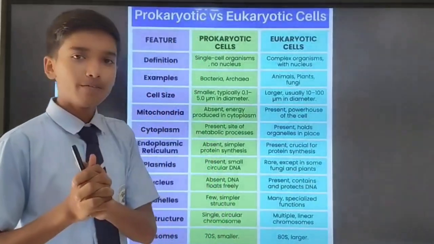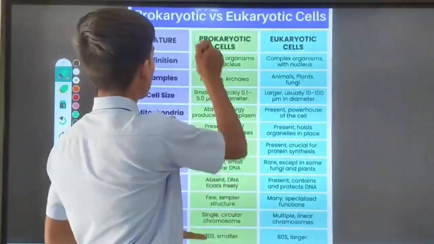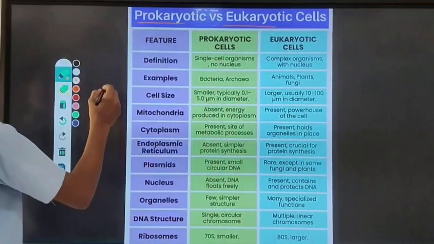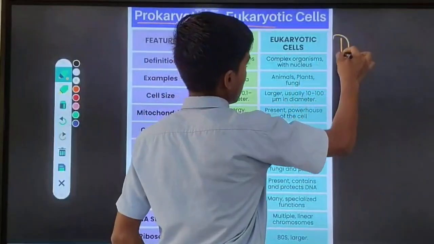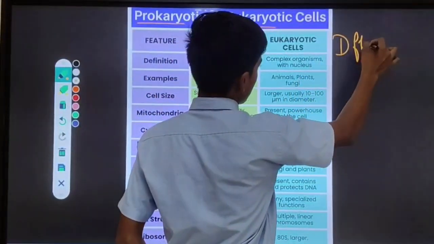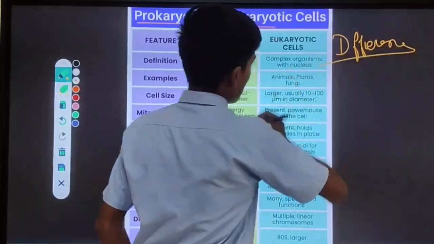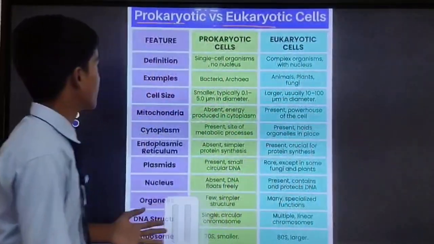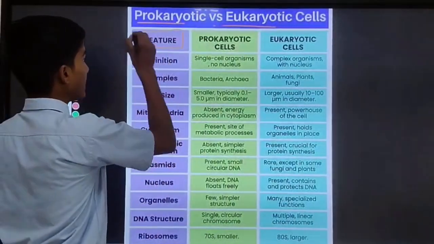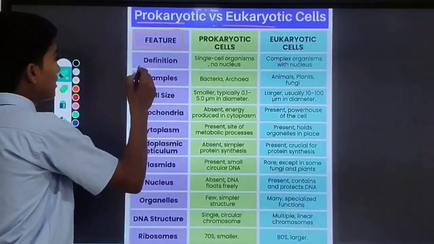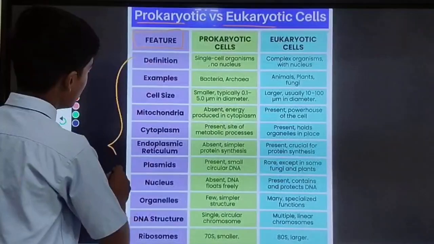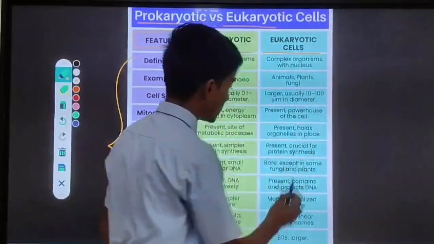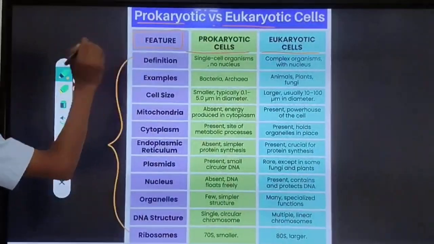So today we are going to learn about prokaryotic and eukaryotic cells. We will see the differences between the prokaryotic and the eukaryotic cell. So let's start. In the first purple bracket, these are the features. These are the prokaryotic cell features and these are the eukaryotic cell features. So first of all, features.